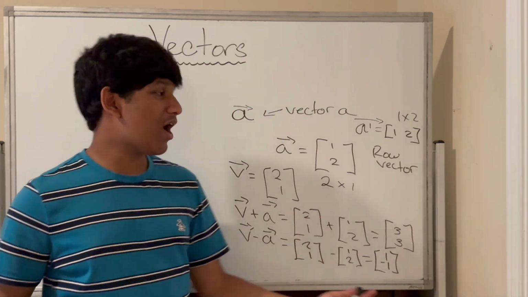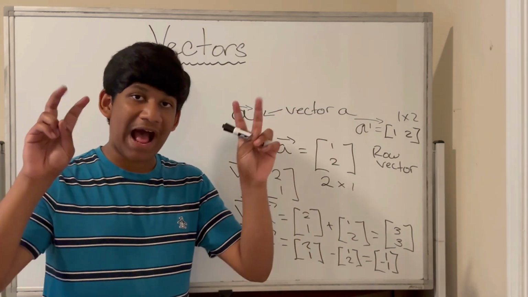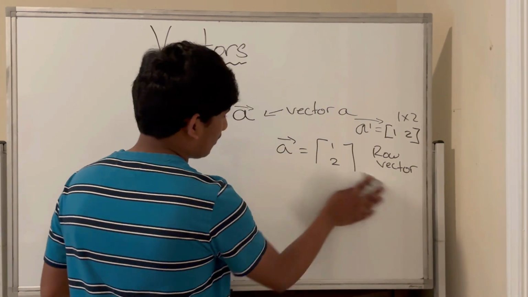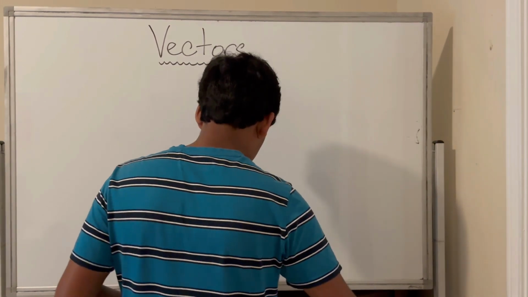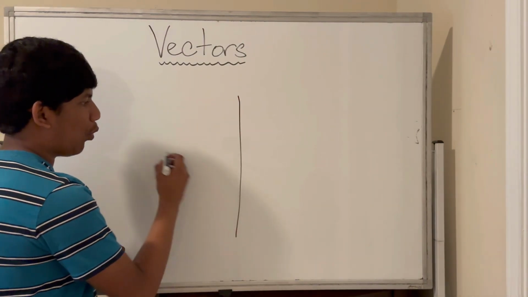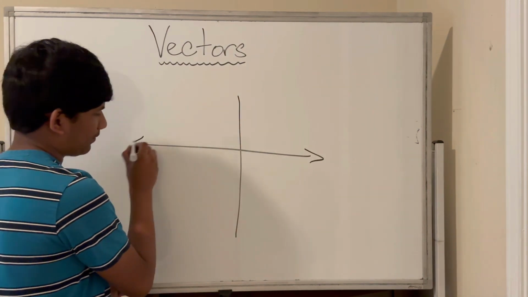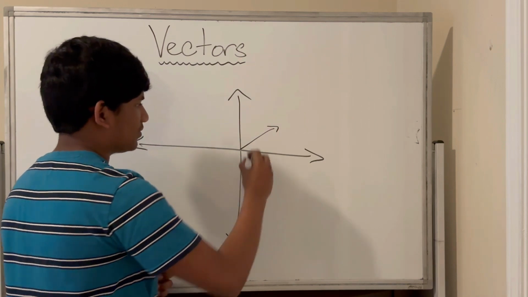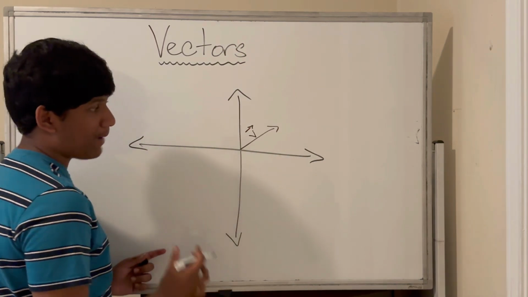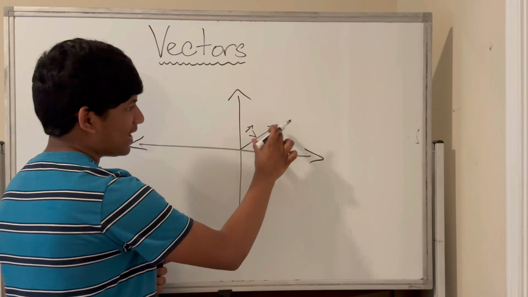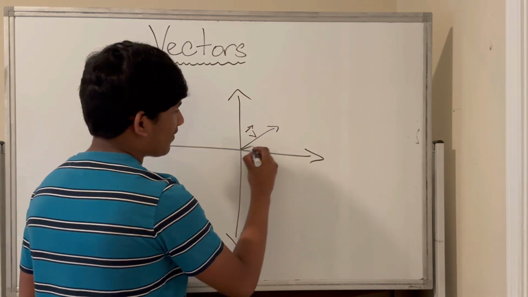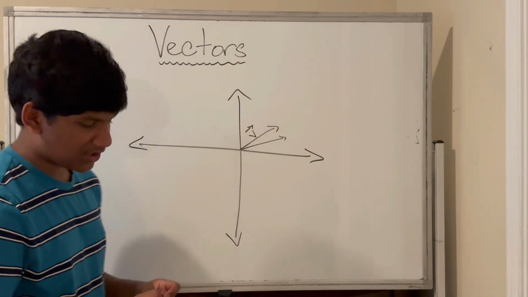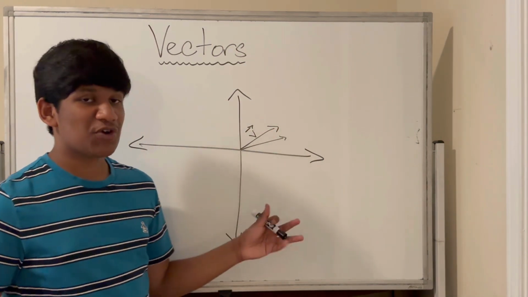Okay, so now that we've talked about vectors and their notation algebraically, we can now progress to the graphical side. So how does a vector look like on a coordinate plane? Well, that's pretty simple. A vector is just an arrow pointing in a direction. We'll call this vector v. And it has a magnitude, which is the size or length of this vector, and it points in a direction. So even if we have a vector of the same magnitude pointing in a different direction, this vector is different from this vector.